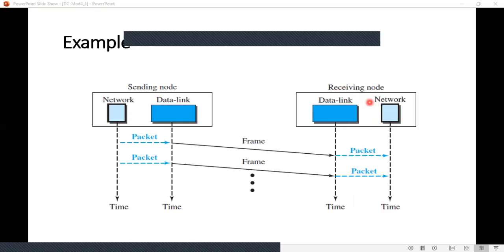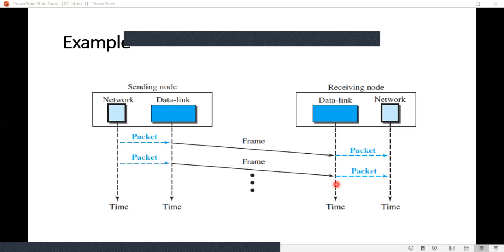See here, at the sending node, you have a network layer, and this shows the data link layer. From the network layer, at a time t, it sends two packets to the data link layer. At the data link layer, it will encapsulate the packet into a frame. Okay, frames, and these frames are sent through this logical link, and it reaches the receiving node.